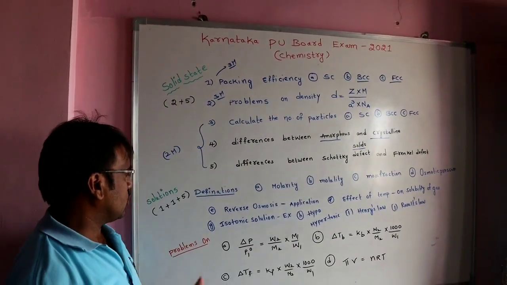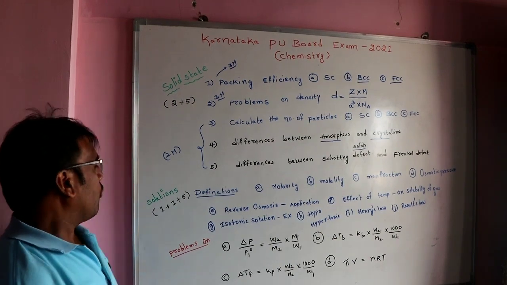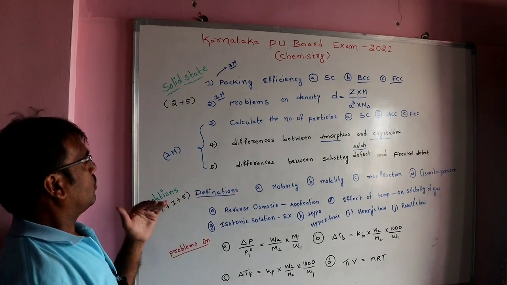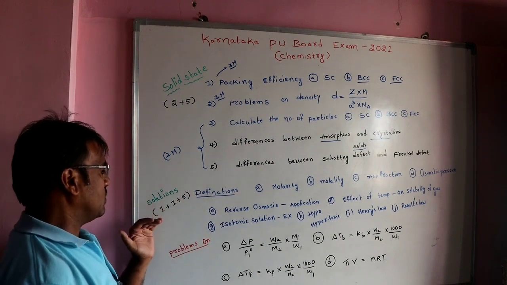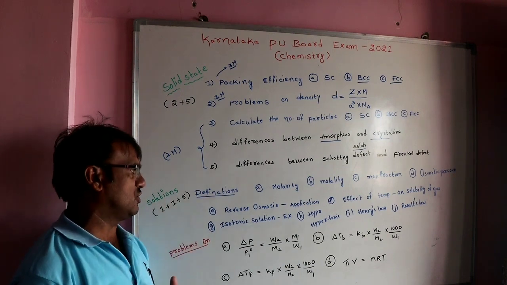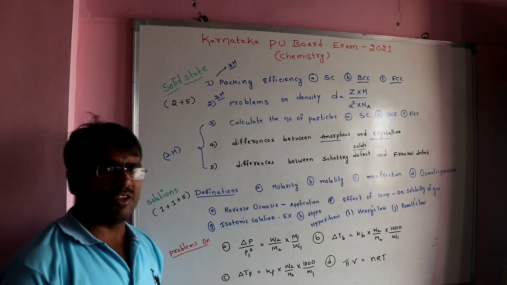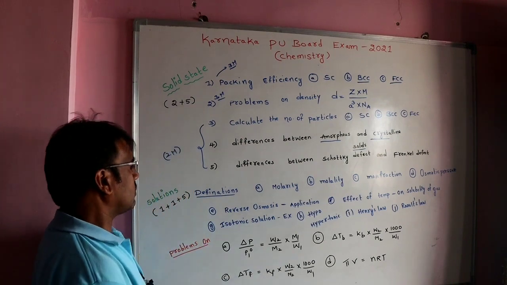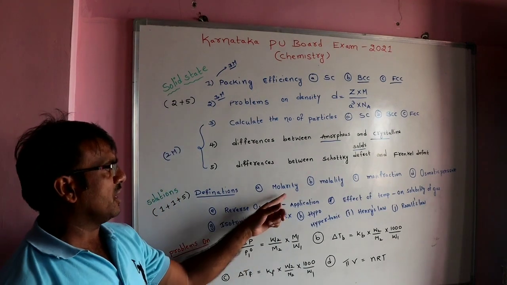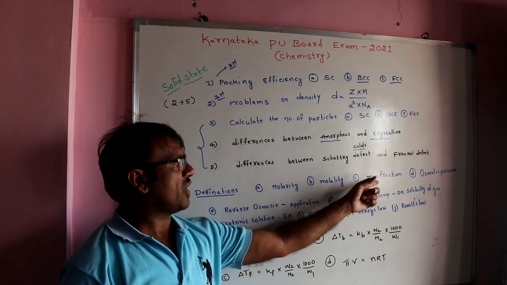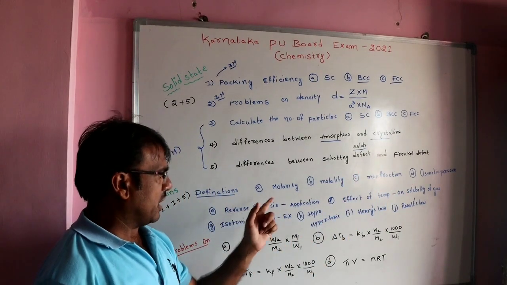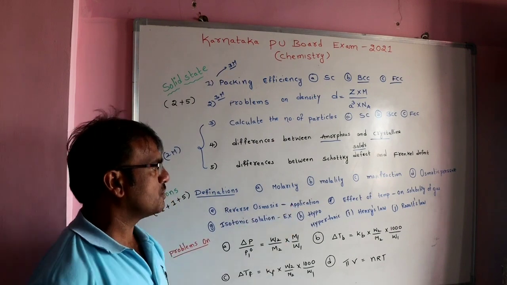Next one, solutions. Yes, the weightage of this lesson is 1 plus 5. Total 7 marks from this topic, and we have 1 mark questions. That's why we have to concentrate more on this lesson. 2 1 mark questions are there. Mostly in 1 mark they are asking definitions. The definition of molarity, molality, mole fraction, osmotic pressure definition, reverse osmosis and application of the reverse osmosis.